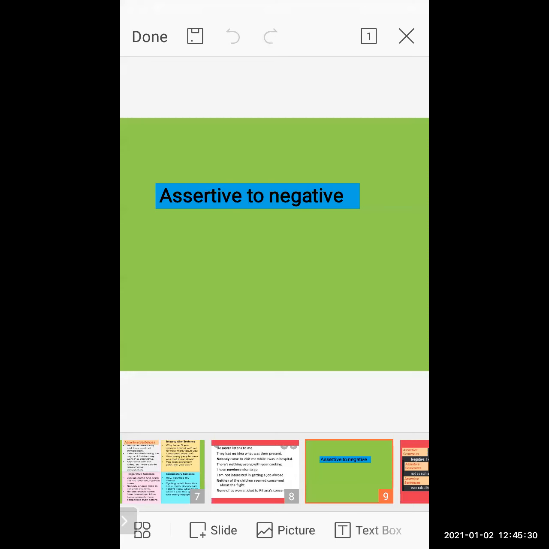But we need a negative word in a negative sentence. So how should you create your sentence? You should write in this form: Rohan is not a dull boy in the class.